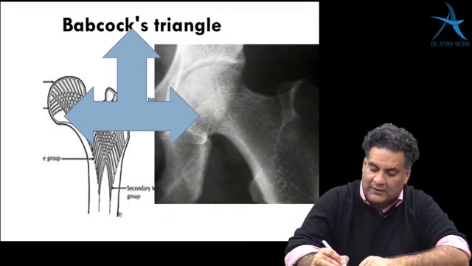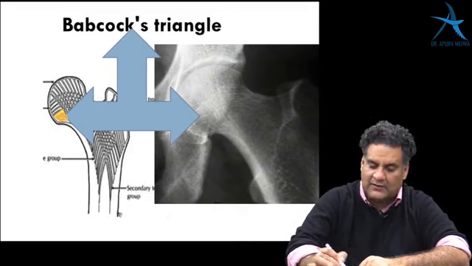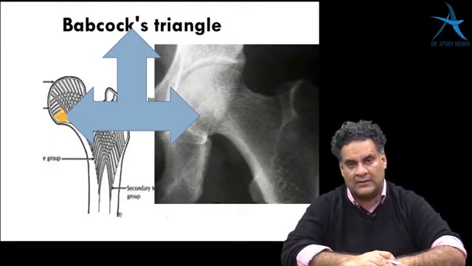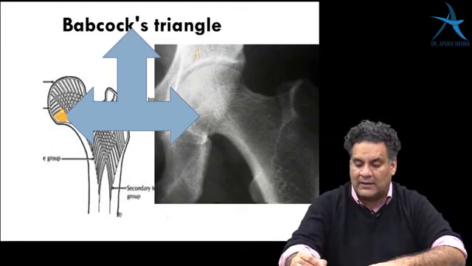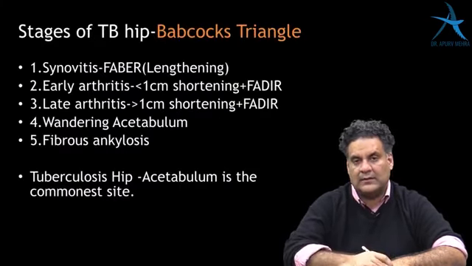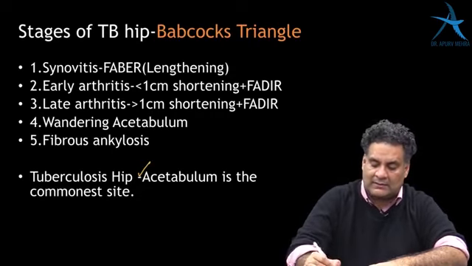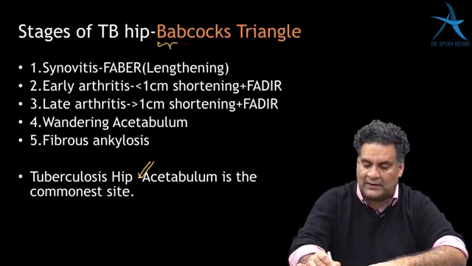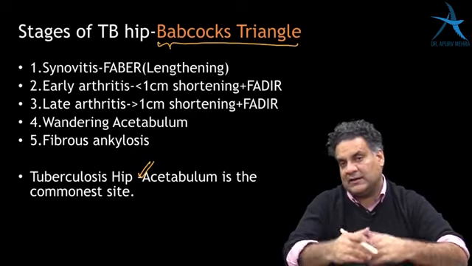At the upper end of the femur, we have a triangular space where infections of tuberculosis are very common. But the most common area where tubercular infections are seen is the acetabulum in the hip joint. When there is infection, the acetabulum is the commonest site overall, and Babcock's triangle, the upper end of the femur, is the commonest site on the femur.